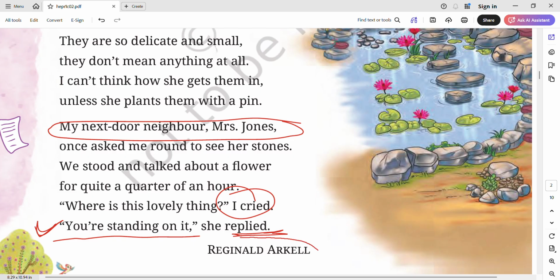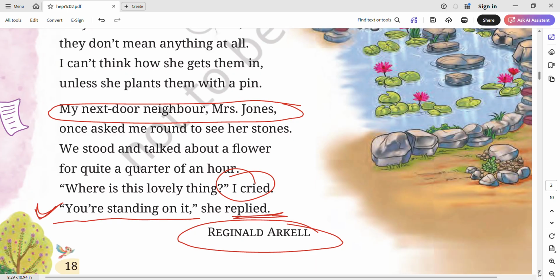So Reginald Arkell is the poet of this poem, and we understood completely one poetic device we have discussed here, that is refrain. The remaining part and the question answers we will discuss further. Thank you.